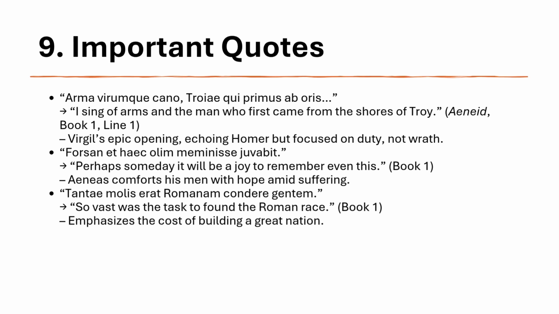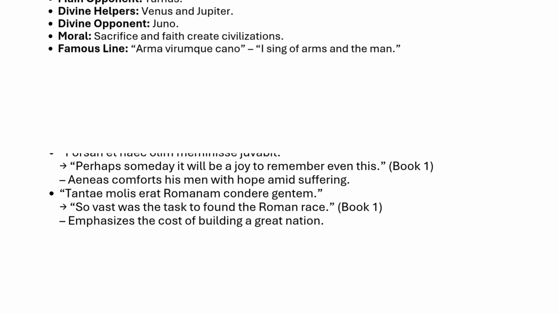Important quotes. Let's look at some famous lines. Arma virumque cano. I sing of arms and the man. This opening line introduces both war and the hero. Forsan et haec olim meminisse iuvabit. Perhaps someday it will be a joy to remember even this. Aeneas gives hope to his men during hardship. Tantae molis erat Romanam condere gentem. So great was the task to found the Roman race. It shows that creating greatness requires great sacrifice.